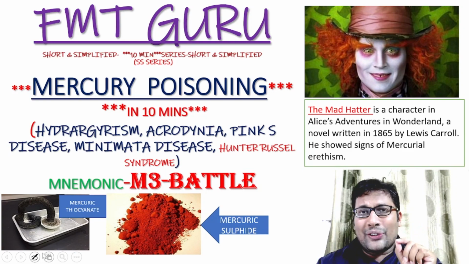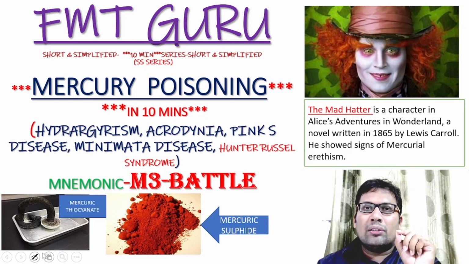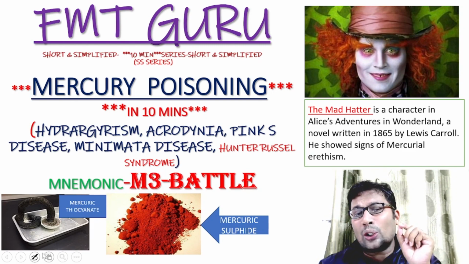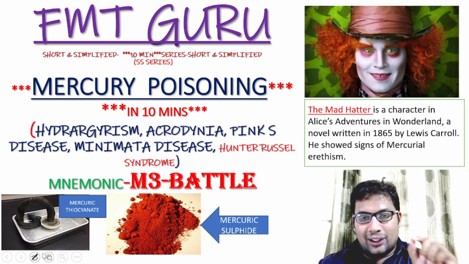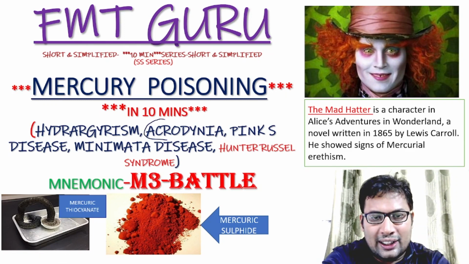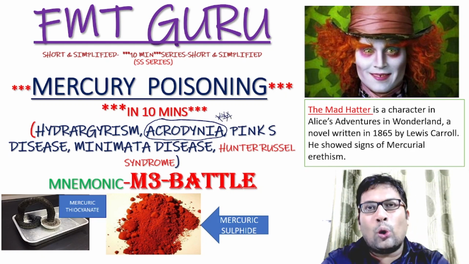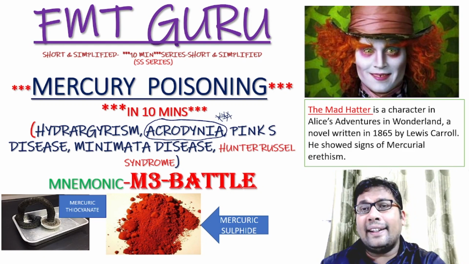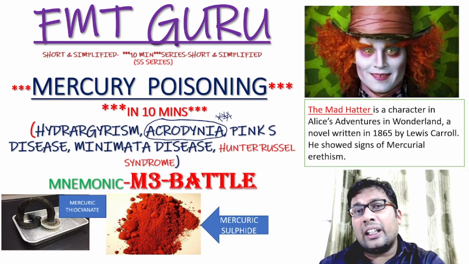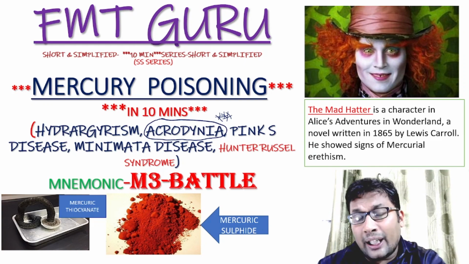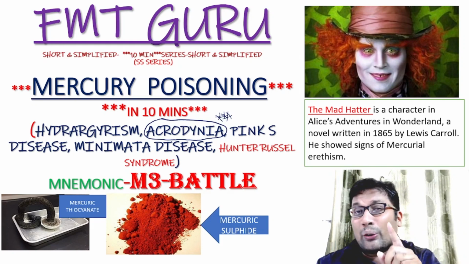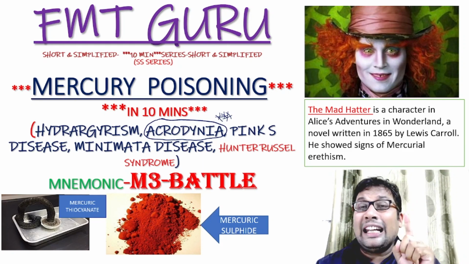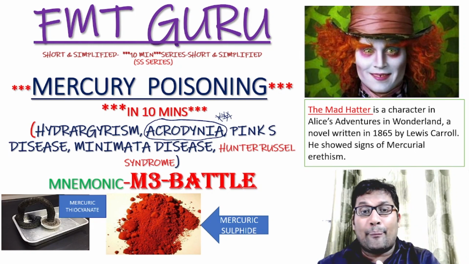Mercury poisoning is a very commonly asked question in the NEET PG exam, INI-CET exam and FMGE exam. Mercury is a heavy metal. Mercury poisoning is also known as hydrargyrism, and acrodynia. It is asked in the NEET PG exam. Acro means periphery, dynia means pain: the pain at the periphery, that is acrodynia, caused by mercury. Mercury poisoning is also known as Pink's disease. Again, a question asked in exams.